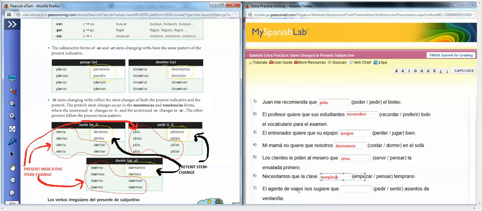El agente de viajes nos sugiere que blank asientos de ventanilla. That's pedir. It's an E to I. This is an IR, but if it's an E to I, it's going to be the same. We're going to change that E to an I, and we're going to conjugate for the indirect object pronoun in the main clause, which is nos, so we're going to make it pidamos. El agente de viajes nos sugiere que pidamos.